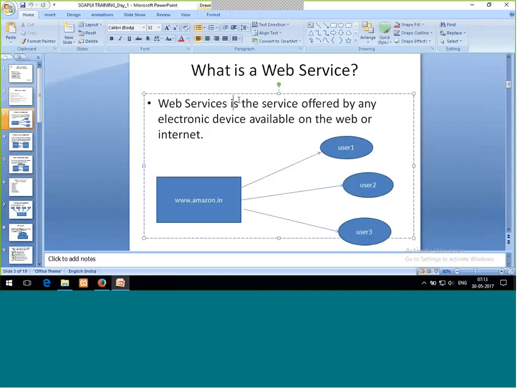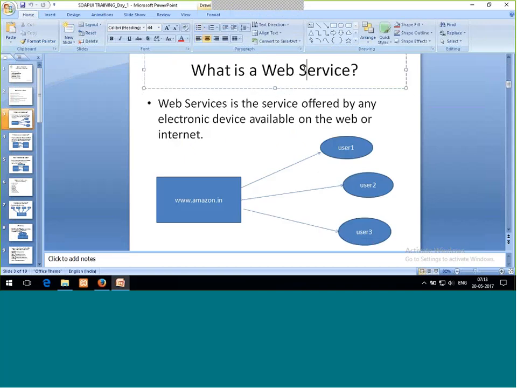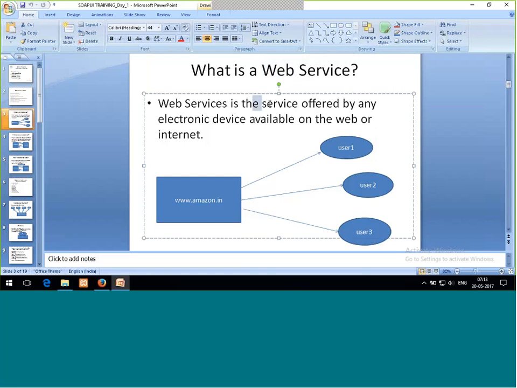A web service is nothing but a service. Service means any request that one is sending and the response that one is getting back. If you demand any service, you will send some request and you'll get back some response. So if it is a web service, it means a service offered by an electronic device available on the web.